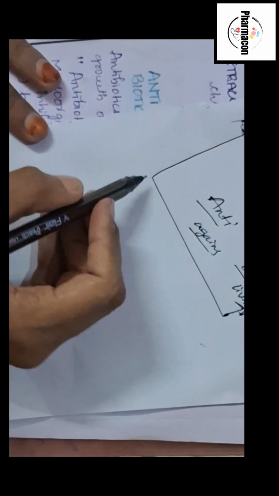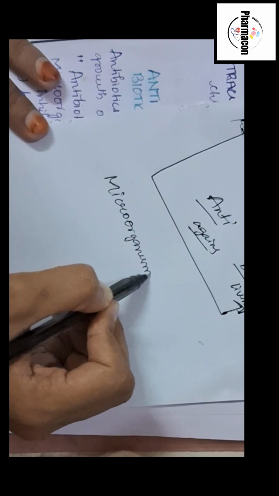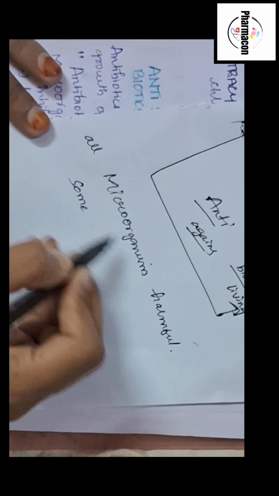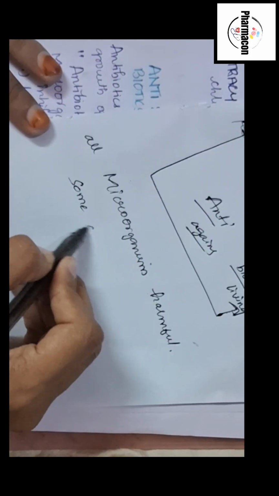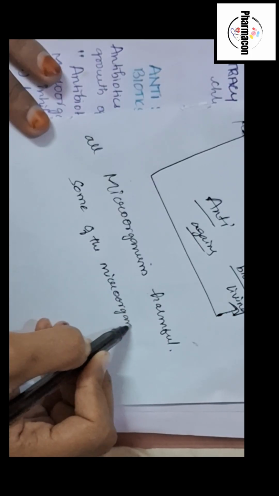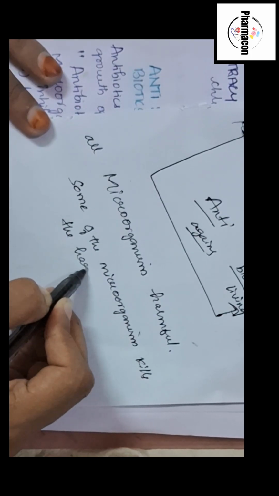And another concept we have to understand is this: not all microorganisms are harmful. Some microorganisms kill the other harmful microorganisms.